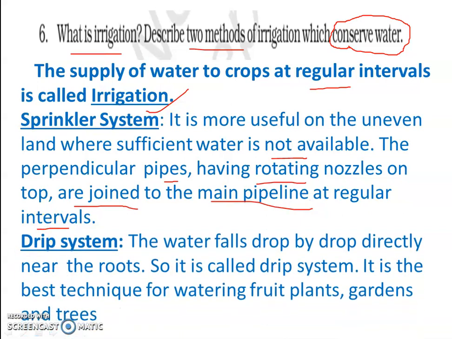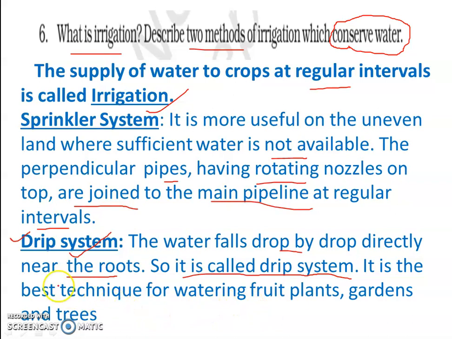Now the second one is the most important method, that is the drip system. The drip system avoids the wastage of water. It means the water comes drop by drop directly at the root of the plant. That's why the wastage of water is least in this system. The water falls drop by drop directly near the root, so it is called drip system. It is the best technique for watering of fruit plants, gardens and trees.